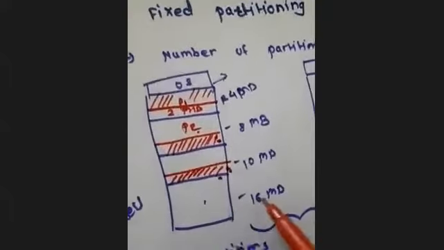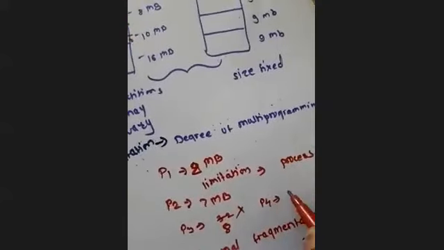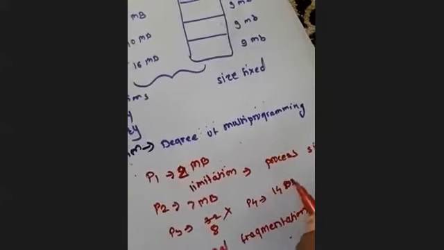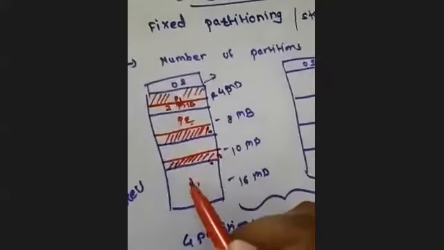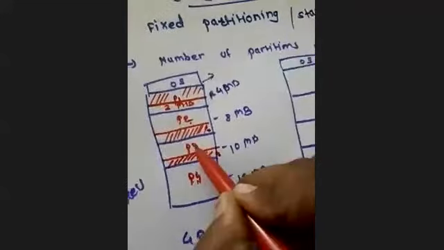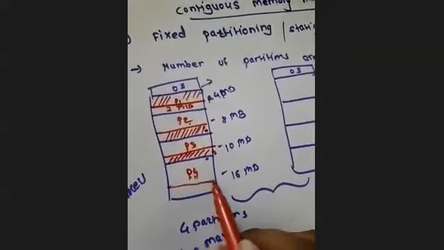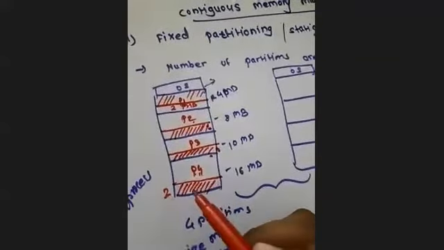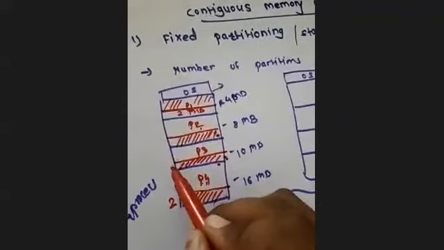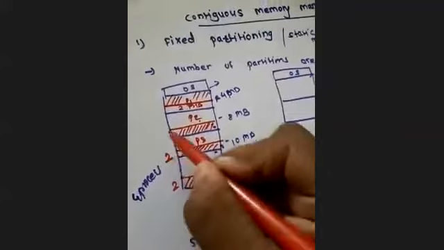Now suppose one more process, P4, will arrive with a 14 MB requirement. I will put that process right here. P3 is residing here, and here I have put the P4 process with 14 MB. So here also 2 MB is left over. Here P3 was 8 MB. So here also 2, here 1, and here 2.